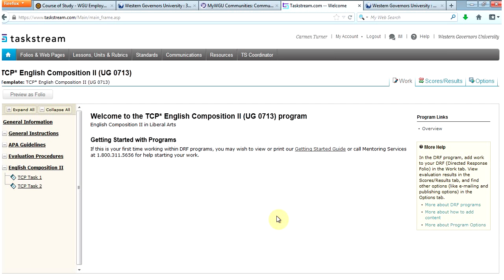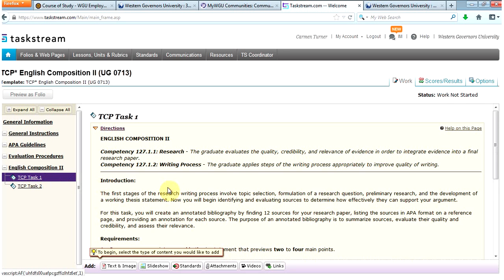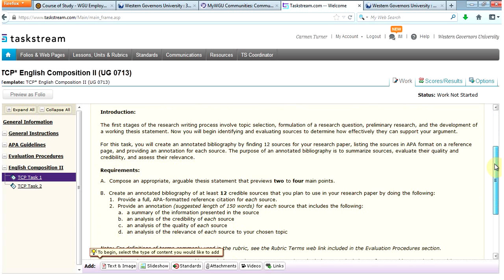When this opens, you will see that you have detailed information on the 2 tasks for Composition 2. I'll click on Task 1 and you'll see the 2 requirements for Task 1: an appropriate, arguable thesis statement, and an annotated bibliography of at least 12 credible sources.